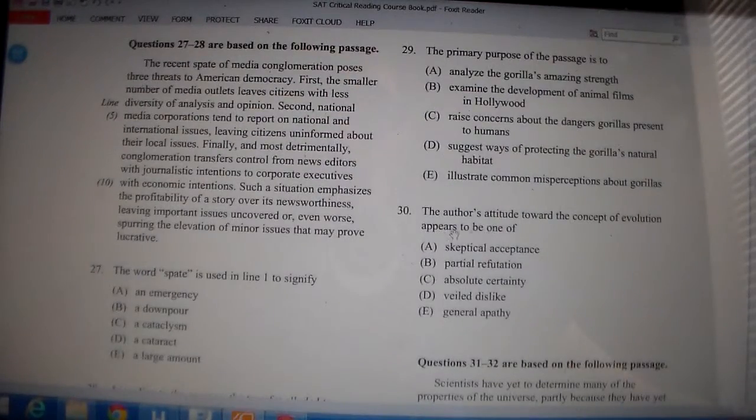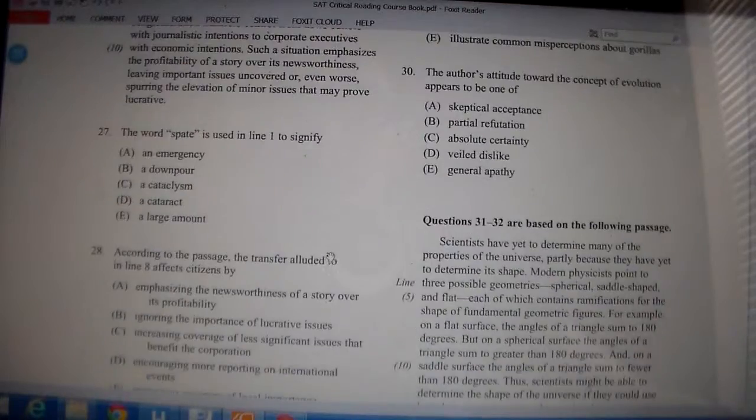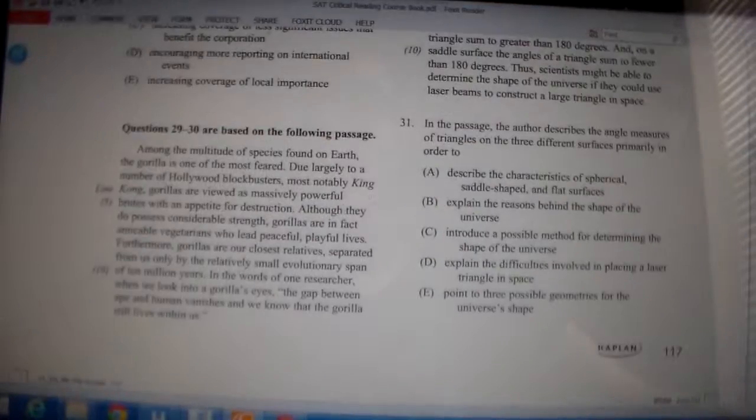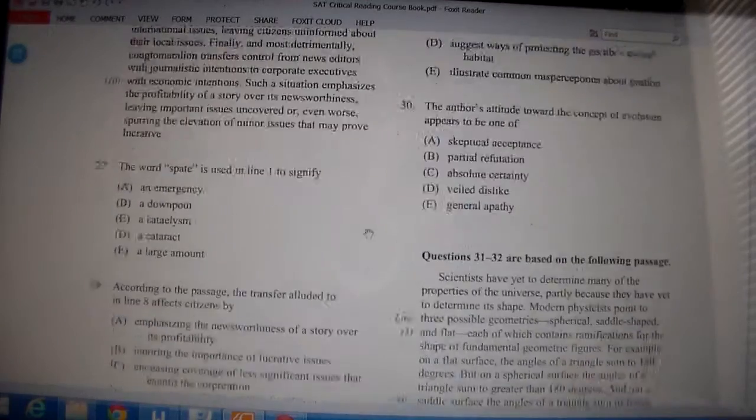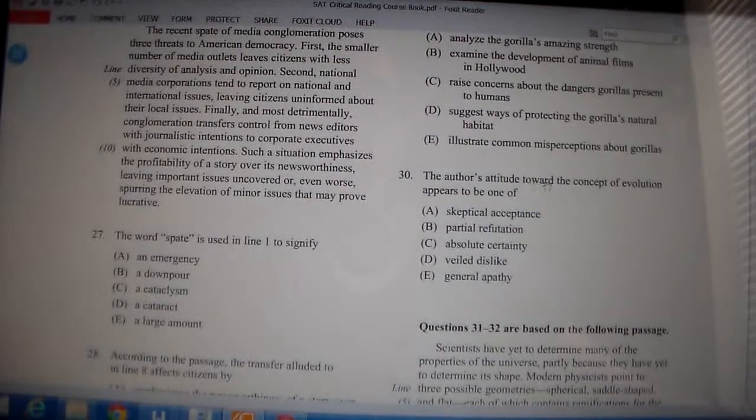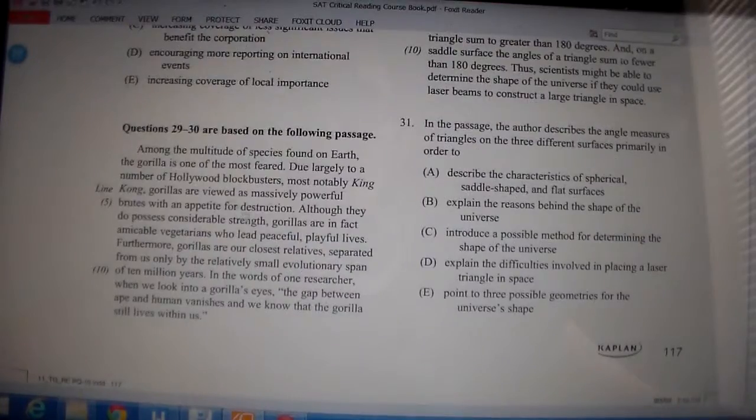So this is going to be question 30. The author's attitude towards the concept of evolution appears to be one of what? Let's look at this. Where is the passage? Right here. Let's skim over this passage, and we're looking for something about the concept of evolution. How does the author feel about it?